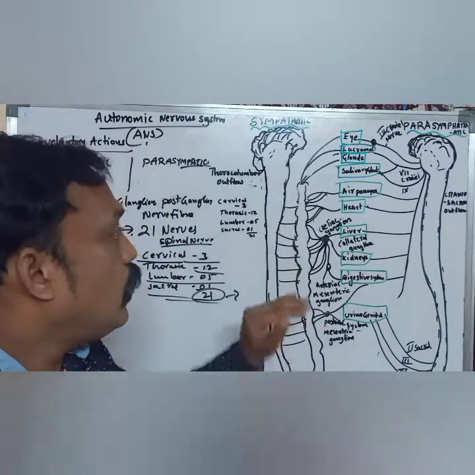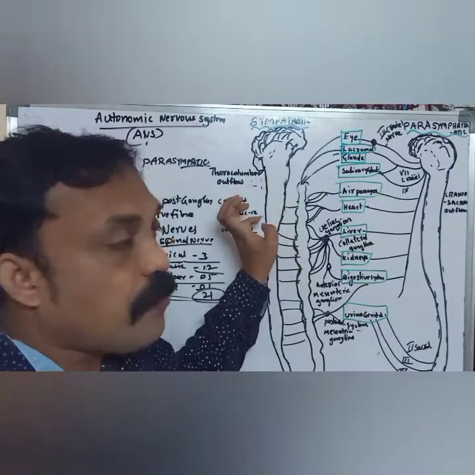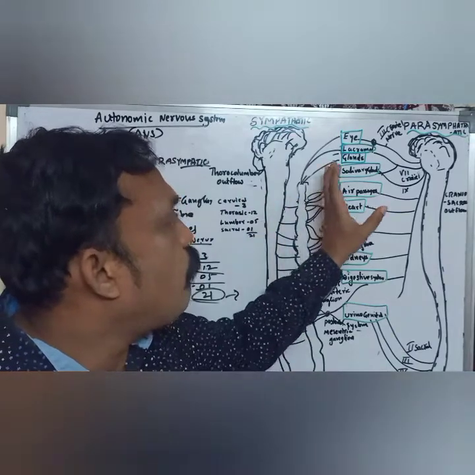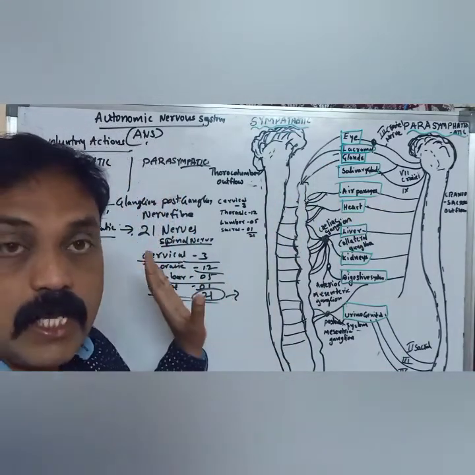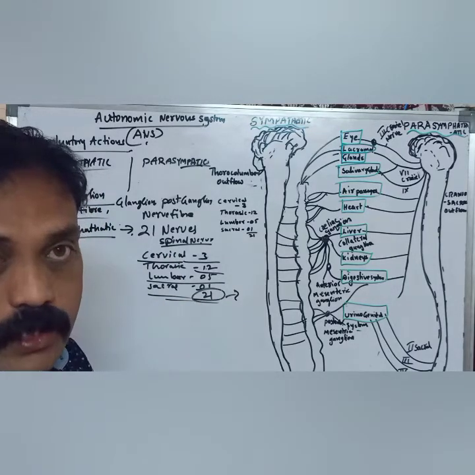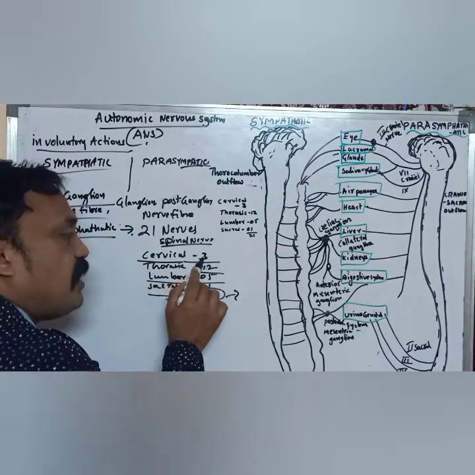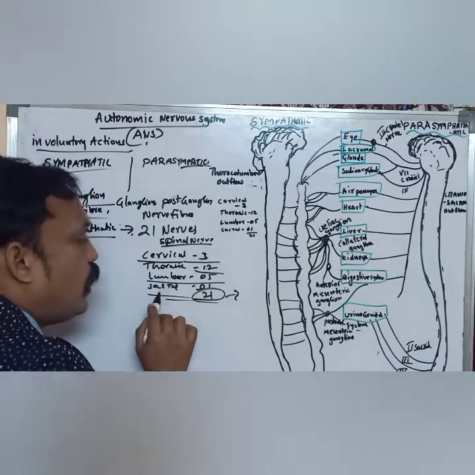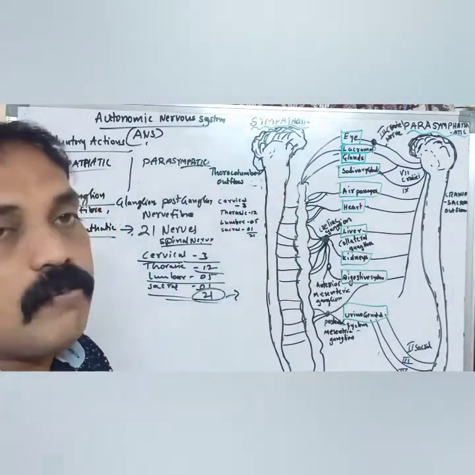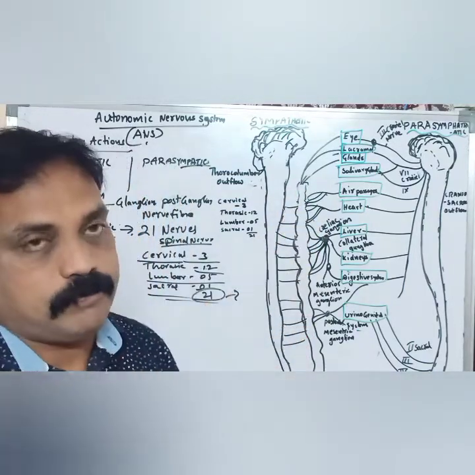First point: in the spinal cord, nerves originate in different regions. They combine and form what? The sympathetic nervous system. The sympathetic nervous system is made up of 21 nerve fibers. What are they? Cervical 3, thoracic 12, lumbar 5, and sacral 1. Total 21 nerve fibers combine and form the sympathetic nervous system.